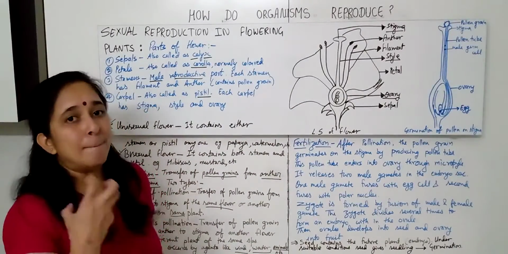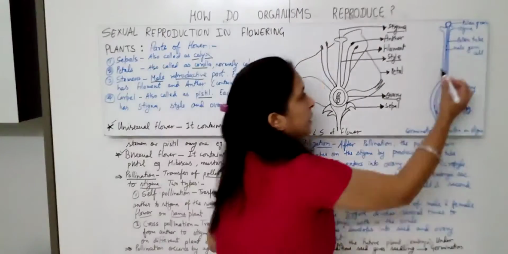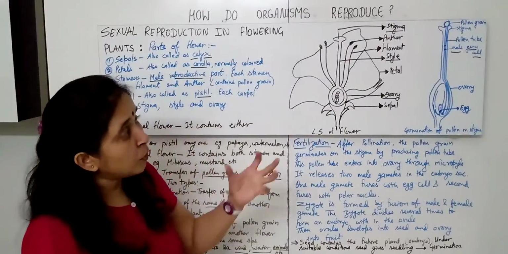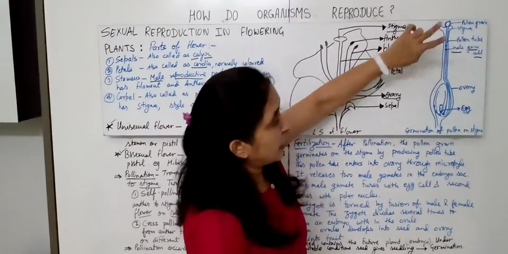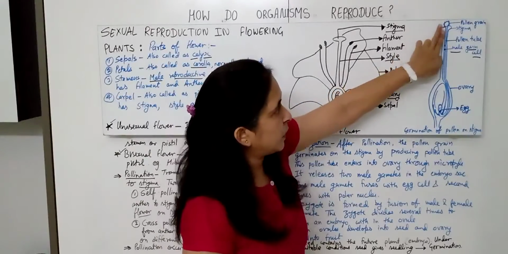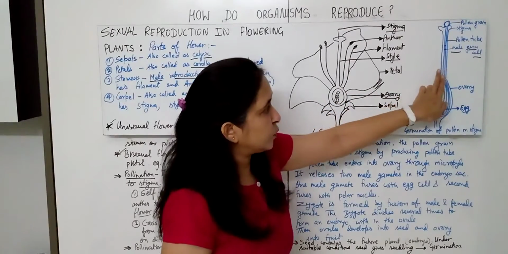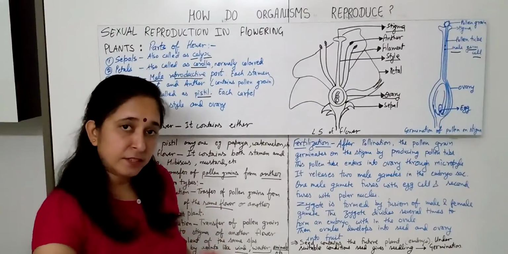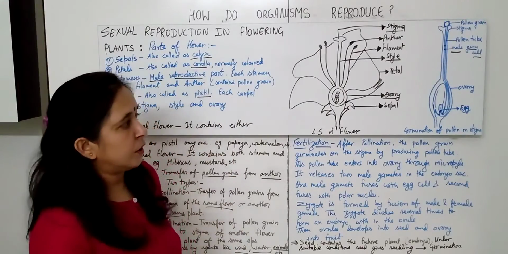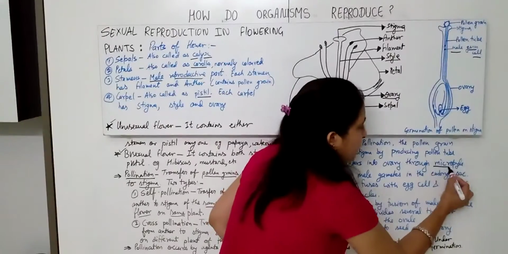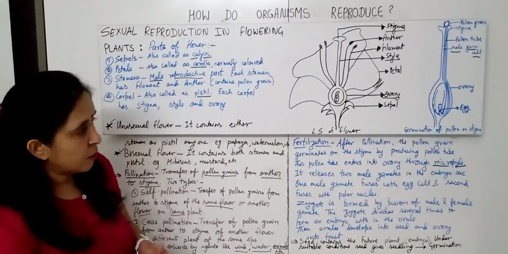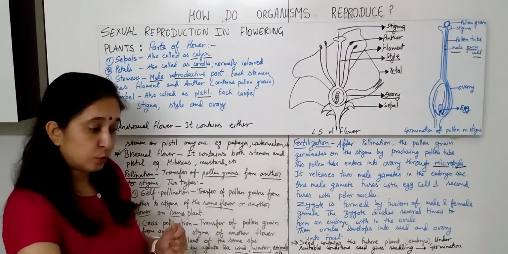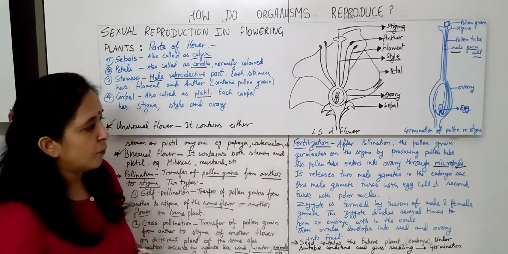It will bring the male germ cell, that is the male gamete. So the pollen tube will take 2 male gametes from the pollen grain, and it enters the ovary through the opening that is called the micropyle.